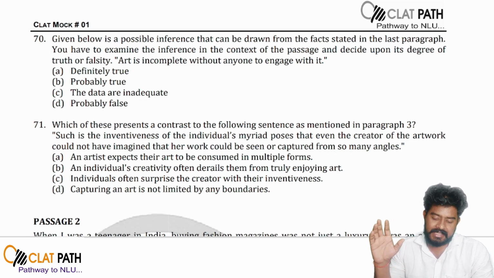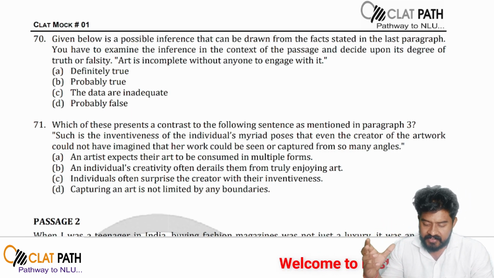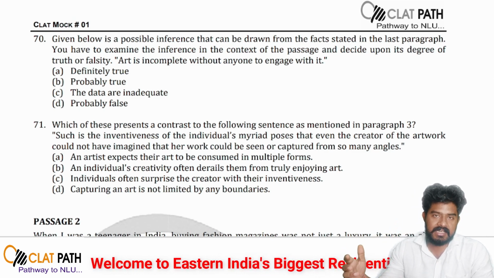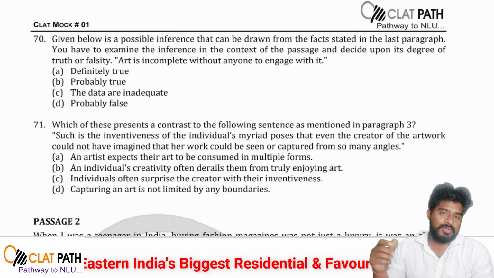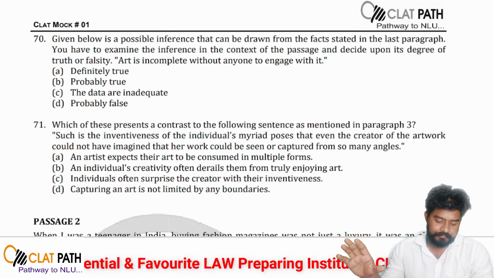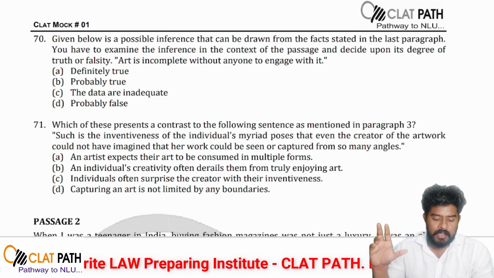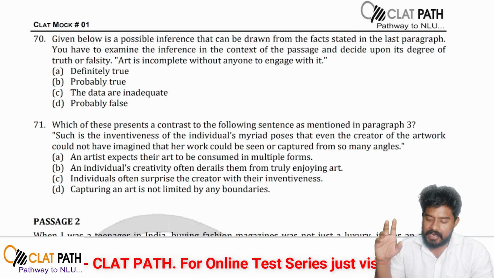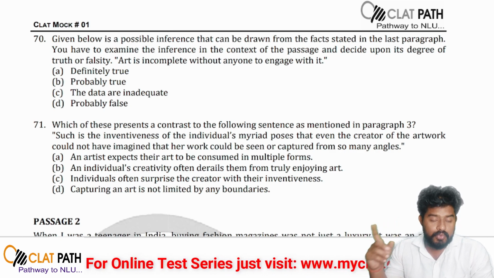There are 4 options. These are the possible inferences that can be drawn from the facts stated in the last paragraph. So to answer this question, you will have to read the last paragraph. What they are asking is that you examine the inference in the context of the passage and decide upon its degree of truth or falsity.